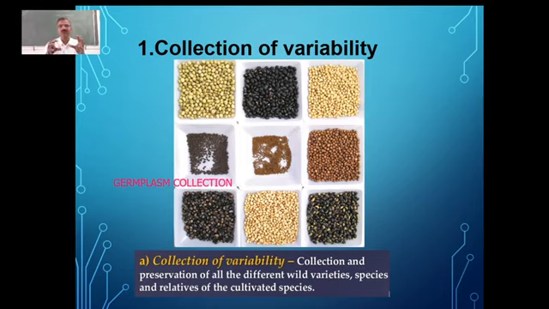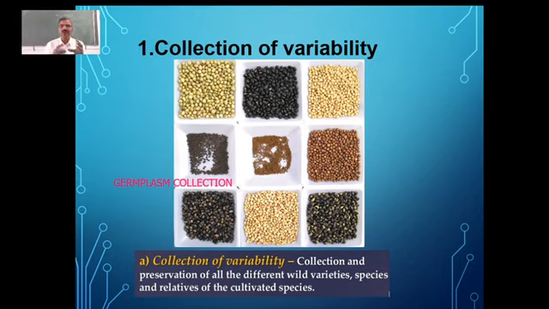We have so many plants in the wild, which we may not be using now, but definitely they will be having some characters, some traits which are useful. And there are some plants which are related to this particular species. So we may try to have those things.